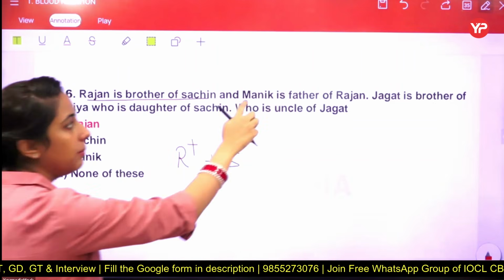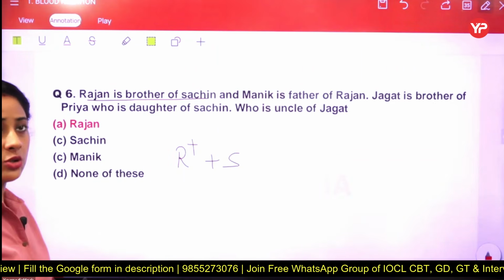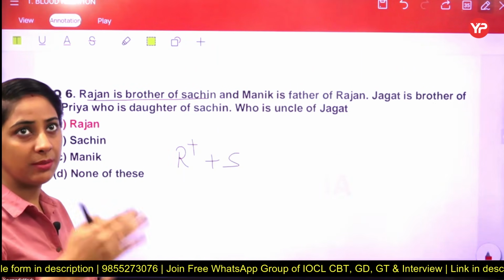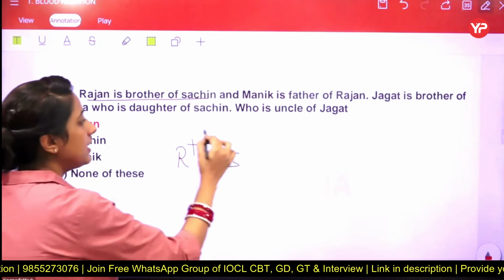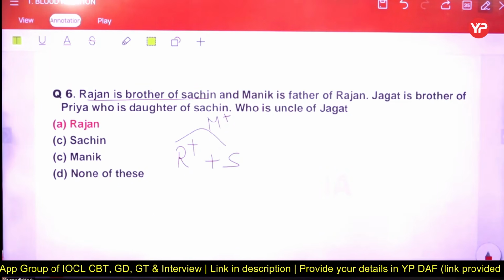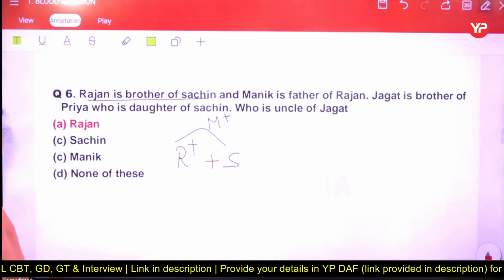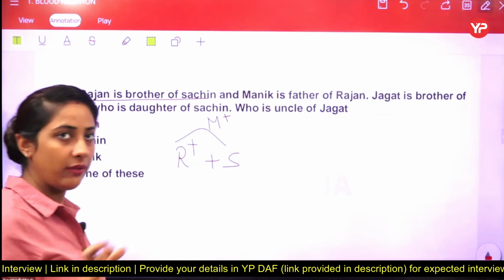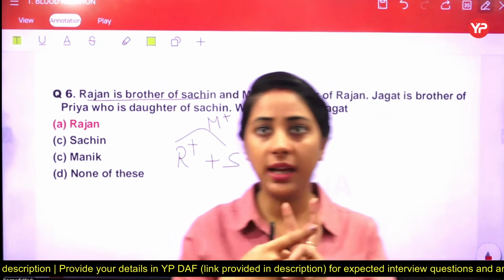Now the next information. Manik is the father of Rajan. So if Rajan is the brother of Sachin, it means Manik is the father of Rajan. So we can say Manik is the father of these two. Now the next one is Jagat is a brother of Priya. We do not have any clarity about Jagat and Priya right now.